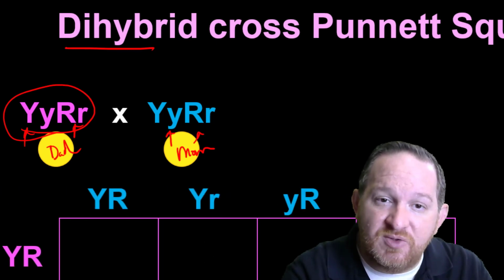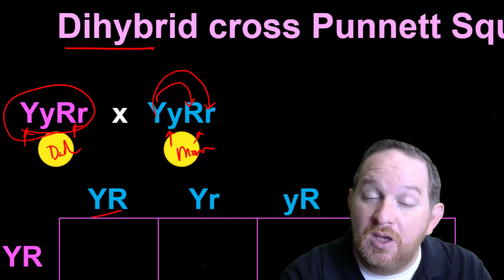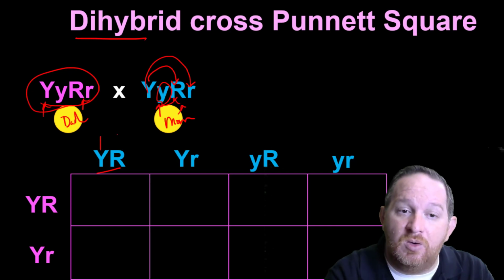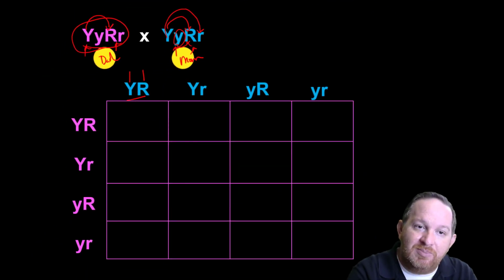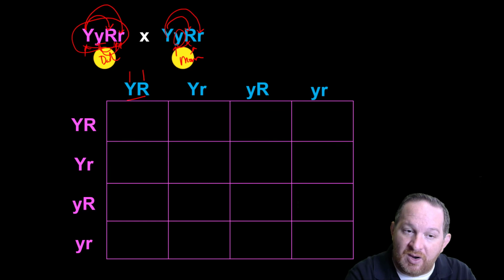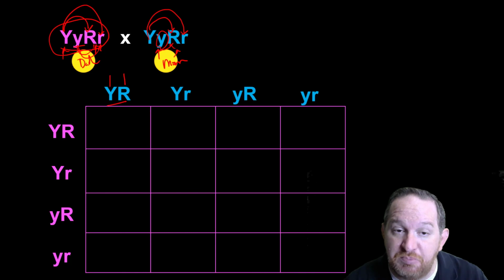So she's got to give one, so that could be a big Y with a big R. It could also be a big Y with a little r. Those are the possibilities. Mom could also give a little y with a big R, there it is, or a little y with a little r. Those are the 4 possibilities that she can give, knowing that she's got to give one for color and one for shape. Dad's got to do the same thing. He can give the big Y with the big R, the big Y with the little r, or he can give the little y with the big R or the little y with the little r, right? So these are the 4 alleles they can give in the sperm, okay?